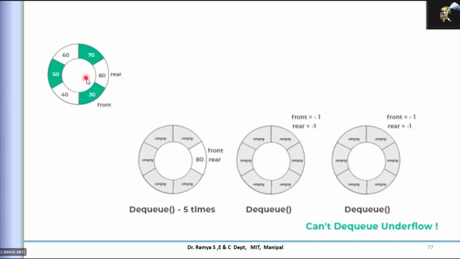In the linear array, I can go up to size -1, because that is the only linear representation. But in the case of circular, the moment you got the insertion, if I want to insert at the next element, the size is an incremental value. So you are incrementing; size is kept as it is, and I can use a mod value for that.